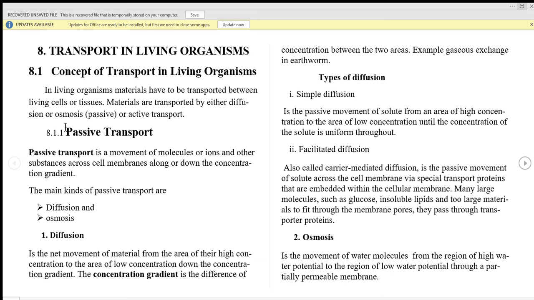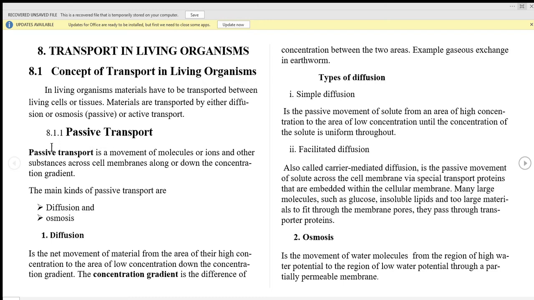Diffusion and osmosis, these are the form of passive transport, in which material are transported without consuming energy. And active transport is a form of transport in which material are transported with the consumption of energy in the form of ATP. Let's take a look at the type of transport. We have passive transport, as we said, and active transport.